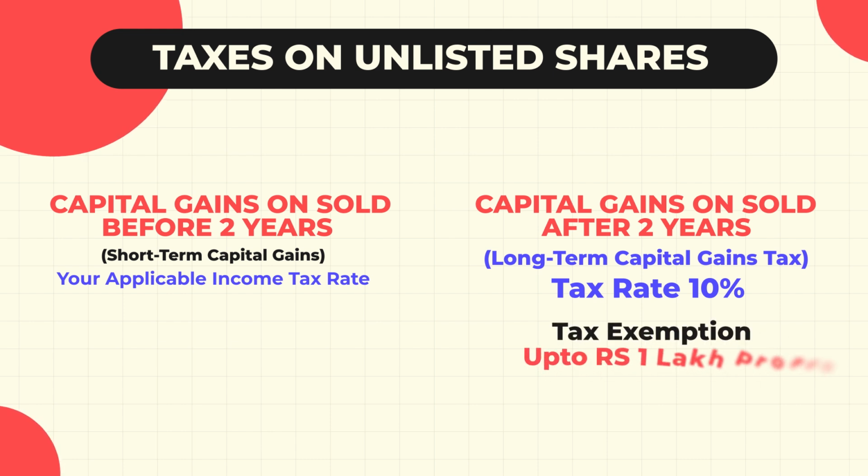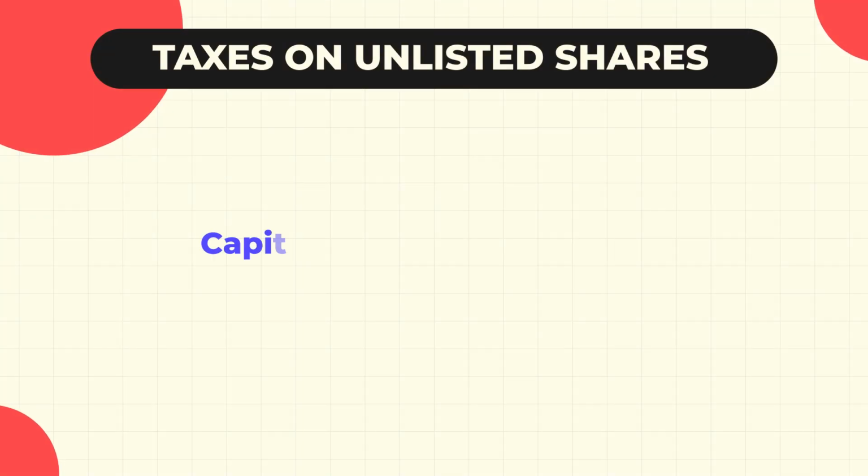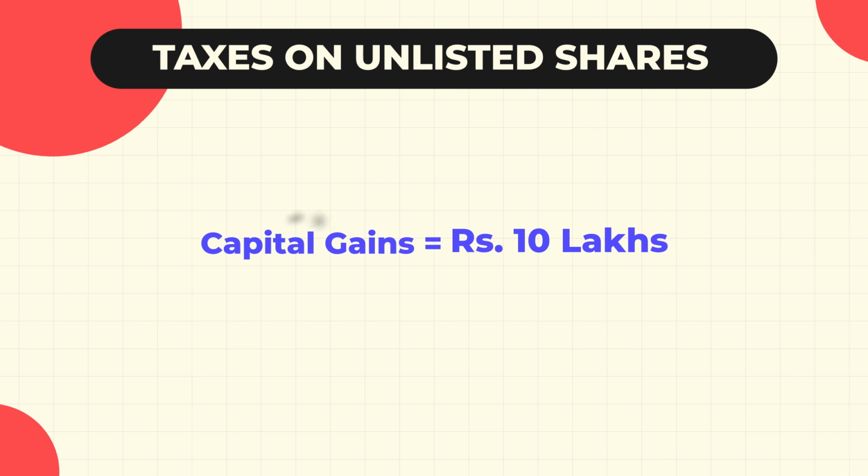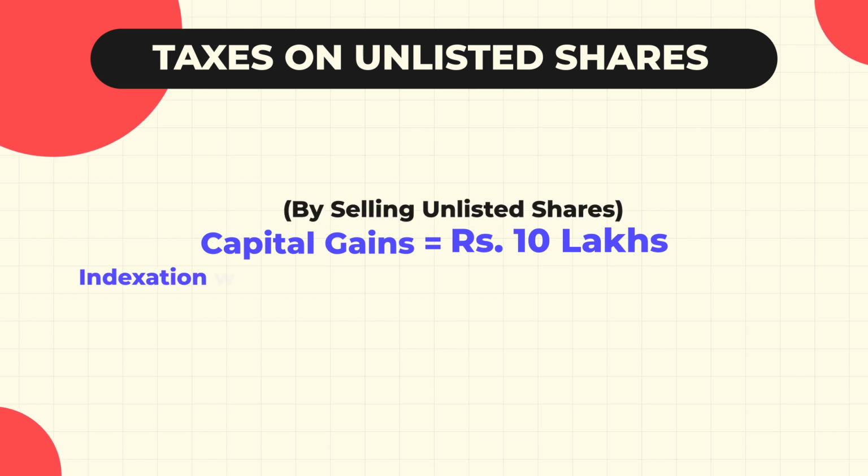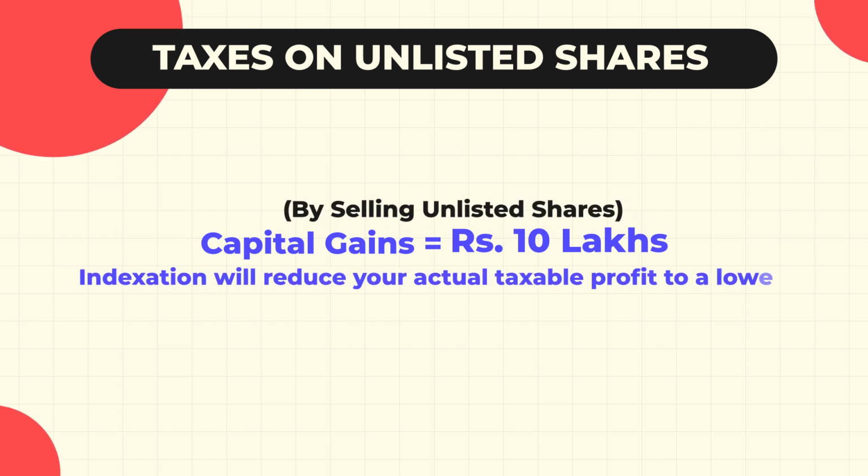Long-term capital gains up to Rs 1 lakh is tax exempt, and only profits above 1 lakh rupees will be taxed at a 10% long-term capital gains tax rate. The good news is that the capital gains on unlisted shares benefit from indexation. What does this mean? For example, if you make a capital gain of 10 lakh rupees by selling unlisted shares, indexation will reduce your actual taxable profit to a lower inflation adjusted amount. This means your taxable capital gains will be less because your gains are adjusted for inflation. And finally, TDS on capital gains from unlisted shares will be deducted equal to your applicable tax rate.